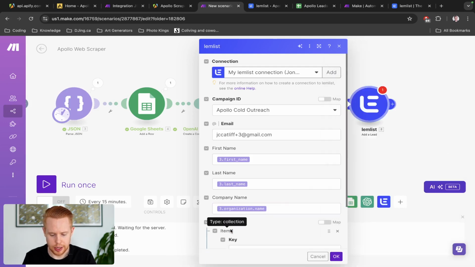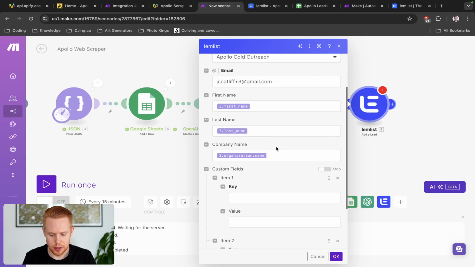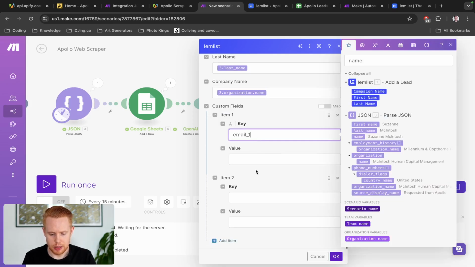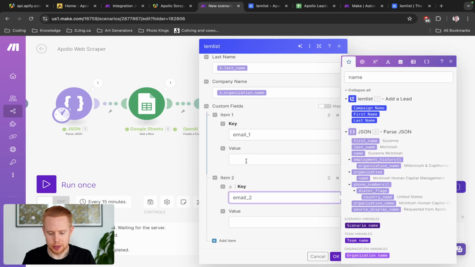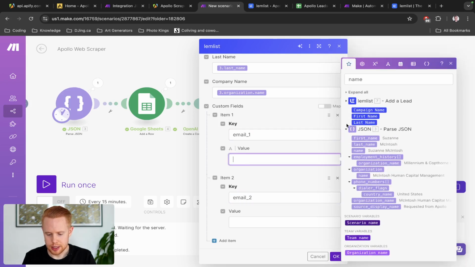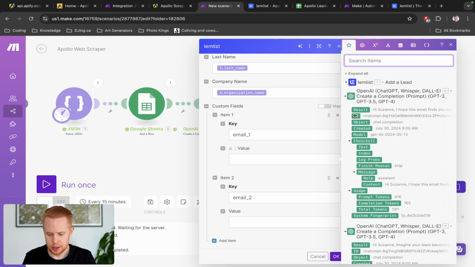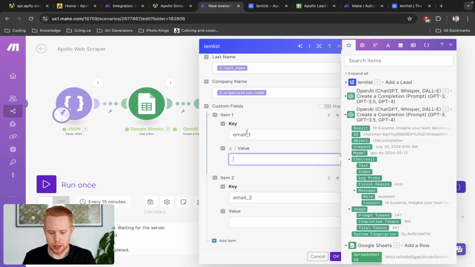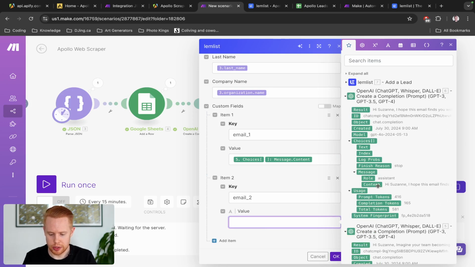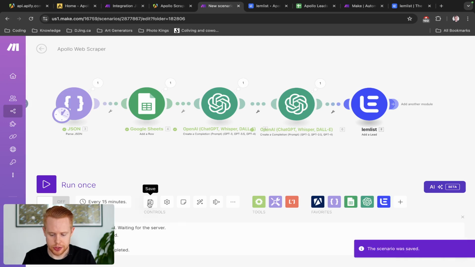Okay, awesome. And we're going to add 2 custom variables here. So custom variable 1 will be email1, and custom variable 2 will be email2. And let's just drag these in. Okay, sweet. What we want to do for email1 is make sure that this is the initial email that we generated, right? So it's going to be this content section here. And then for email2, which is the follow-up email, we also want to generate the content in here as well. Okay, we'll click OK, and we'll save this.